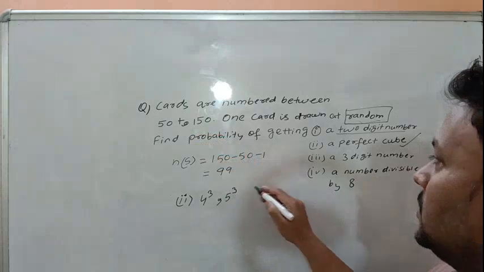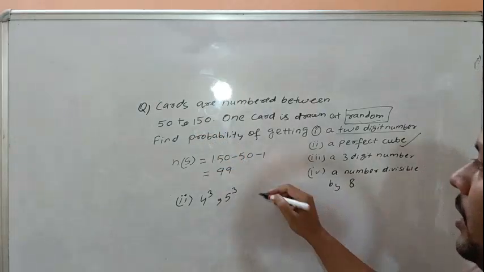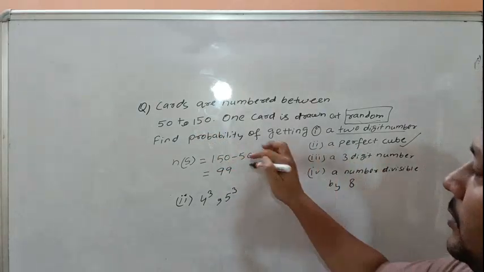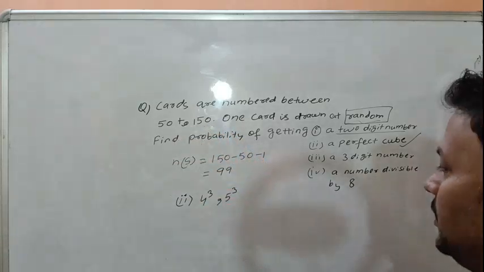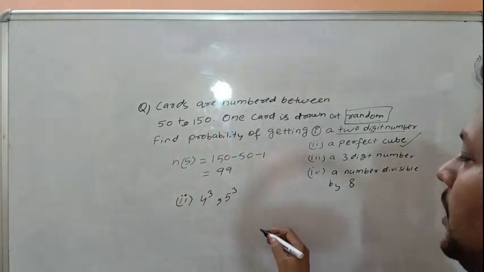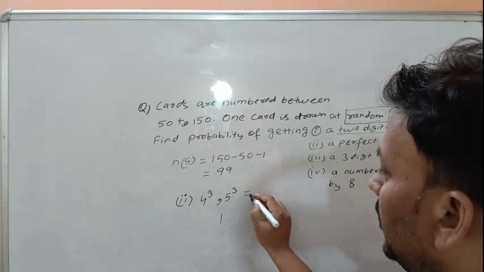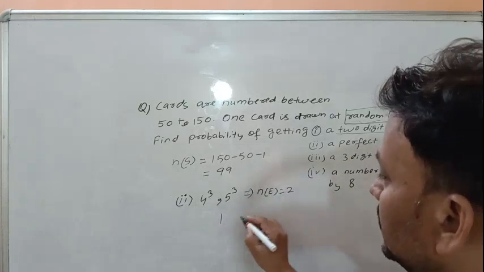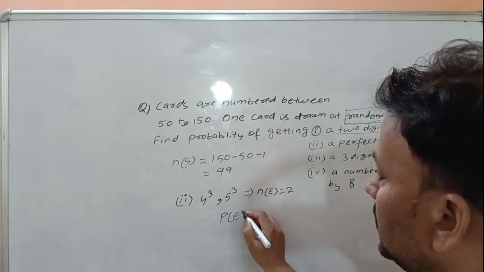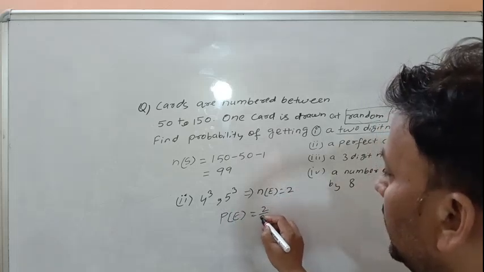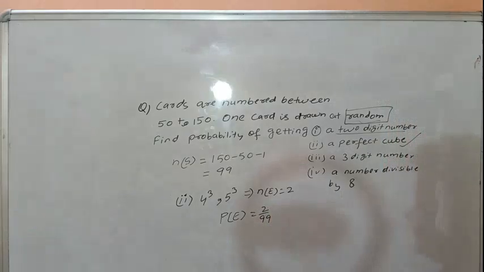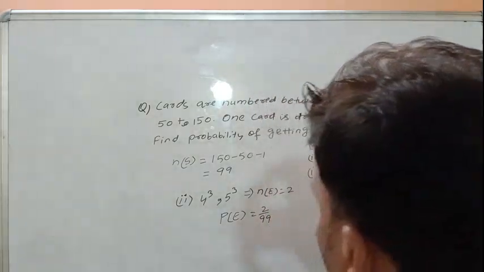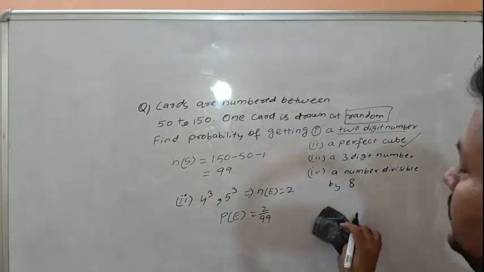But the last number is less than 150. 150 is not included. That means only two events. Required probability is 2 over 99.